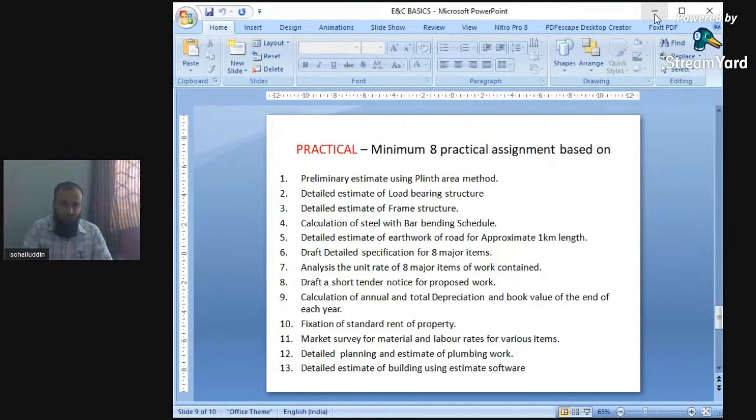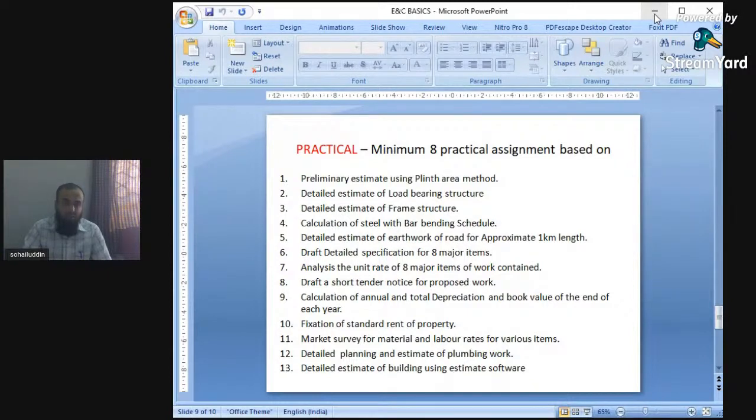Tender notice: how to draft a tender notice. You have seen tender notices in newspapers. The same tender notice is to be drafted. So practical number 8 is nothing but a short tender notice. Then annual and total depreciations, as we have seen depreciation in valuation. So we have to find out the depreciation cost of various construction works. Fixation of rent again is important. Practical number 10 is nothing but the fixation of rent.